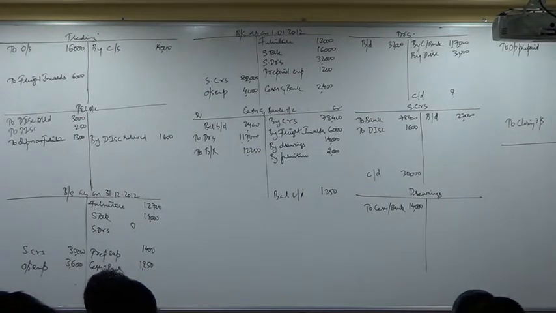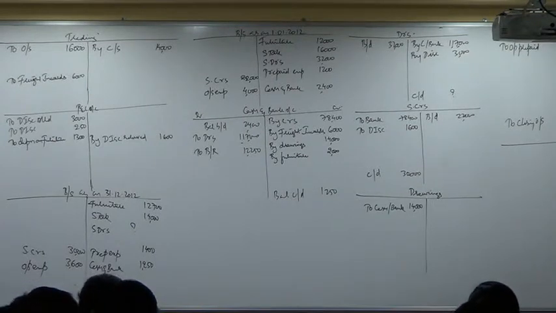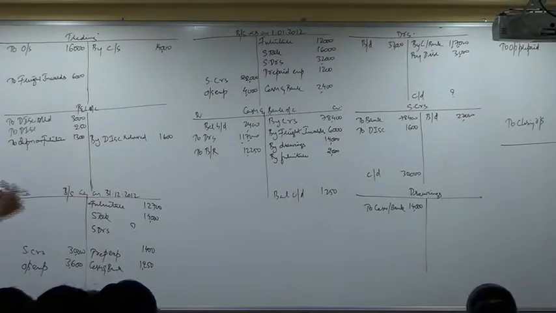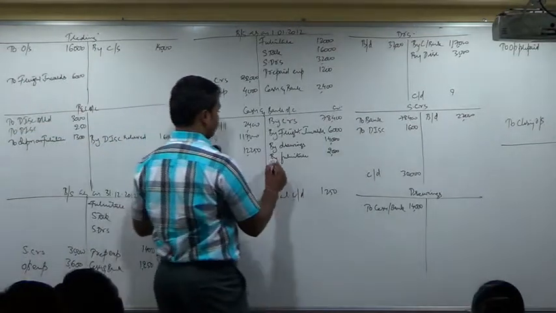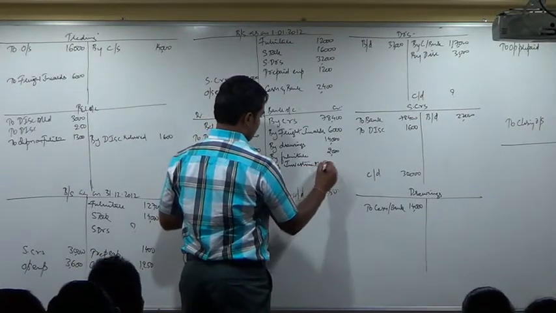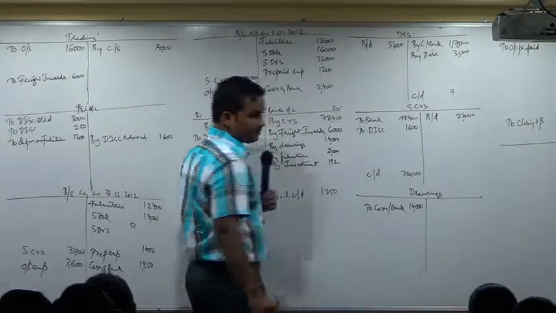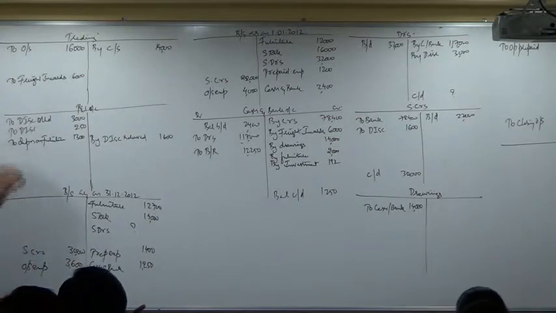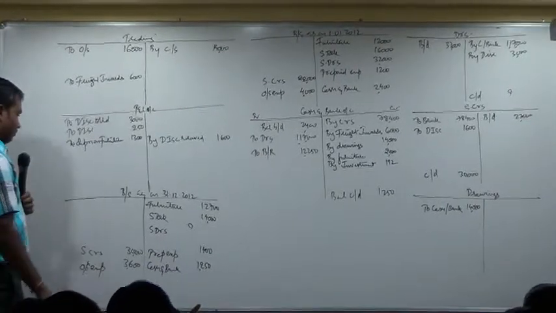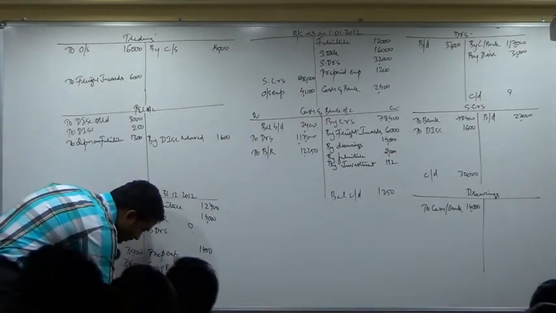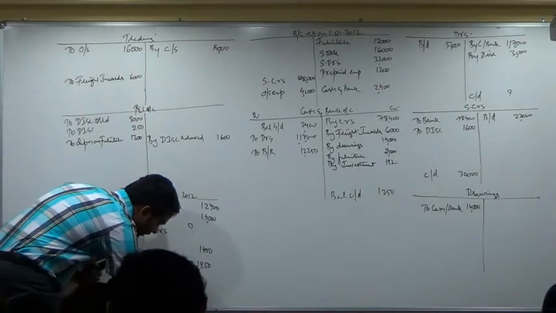Investment carrying annual interest of 4% was purchased at 192. Face value of the investment was 200. When you purchase investment, what do you pass? Investment account, debit to cash and bank account. So in cash and bank account, I'll write buy investment 192 rupees. Show investment in the closing balance sheet. I don't have space here, so I'll write in the balance sheet asset side. Investments 192 rupees.